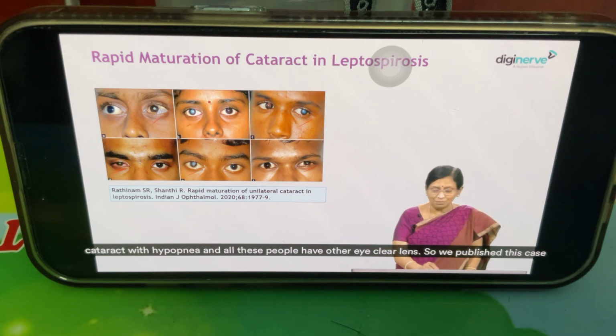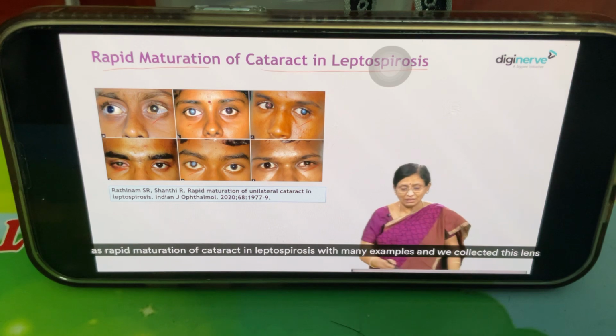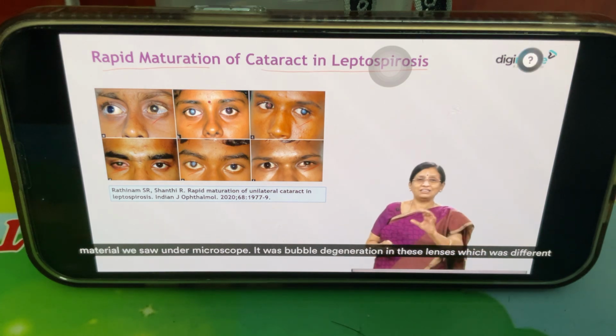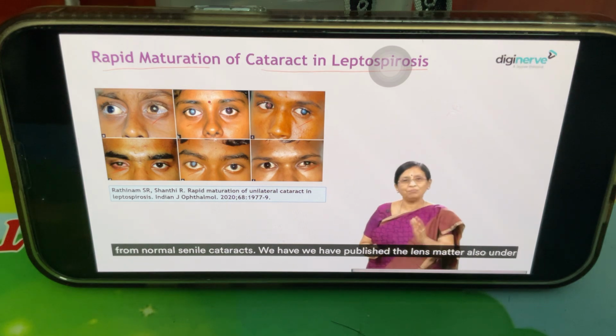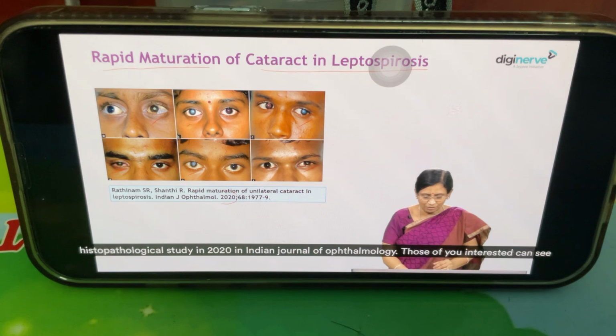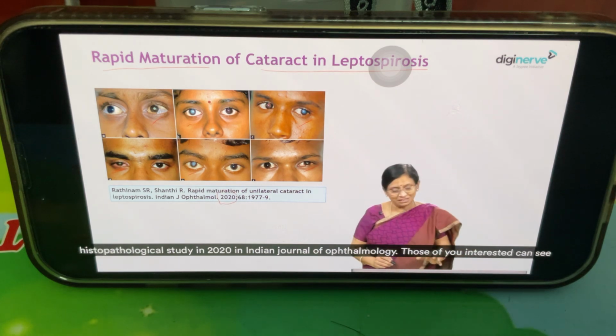So we published this as rapid maturation of cataract in leptospirosis with many examples, and we collected this lens material. We saw under the microscope it was bubble degeneration in these lenses, which was different from normal senile cataracts. We have published the lens matter under histopathological study in 2020 in the Indian Journal of Ophthalmology. Those of you interested can see this picture.